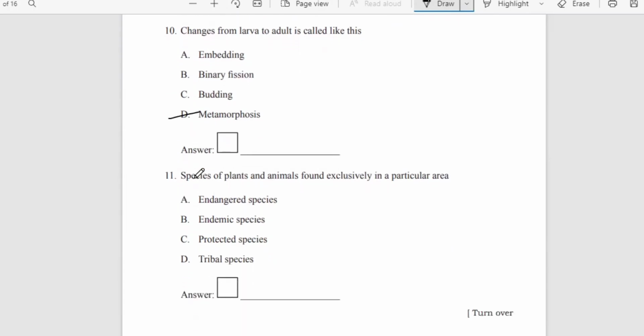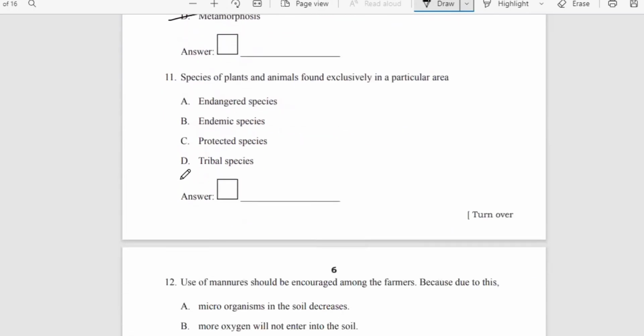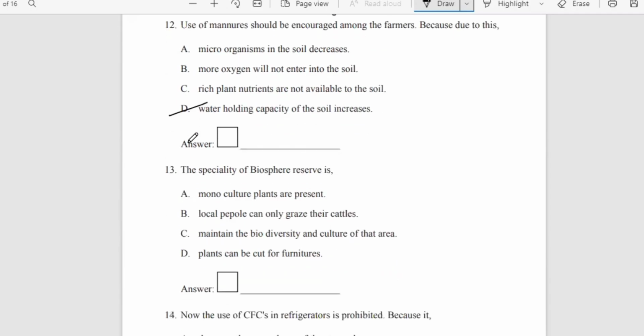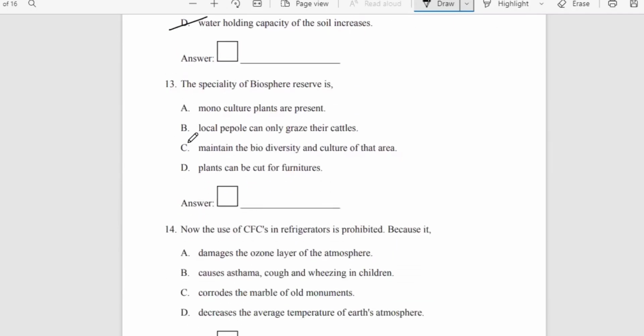The next one. Species of plants and animals found exclusively in a particular area. Okay, the option endemic species, B, is our right answer. The 12th one, use of manure should be encouraged among the farmers because due to this, what might be the answer? Okay, water holding capacity of soil increases. That is the answer. Specialty of biosphere reserve is, out of the four options, which must be the right option? That is C. Maintain the biodiversity and culture of the area.